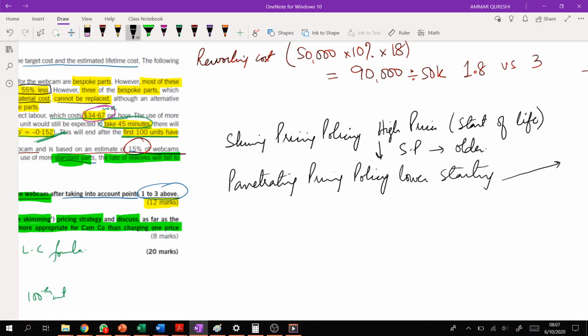So initially they charged very low prices, and then slowly and gradually they increased their fare prices, because they know that now they have a good market share, and now they can charge whatever they want, because now people are habitual of Kareem, right? So this kind of policy is called penetrating, because we don't know what's going to be the reaction. So once we get the customer used to our product, then we can raise the price.